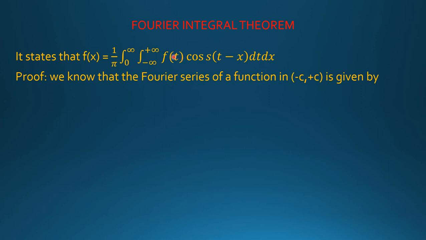This theorem can be derived by using Fourier series.